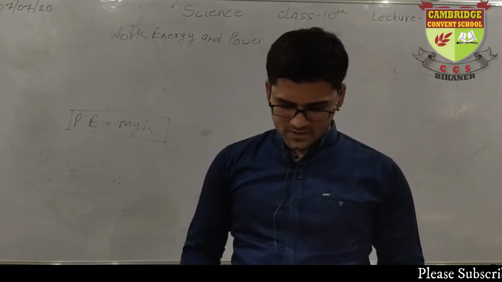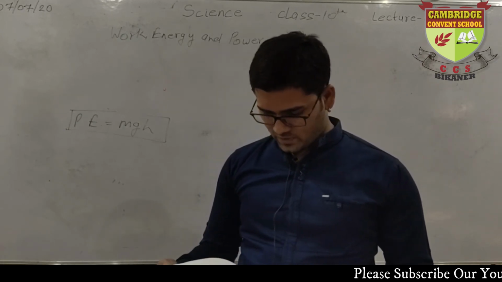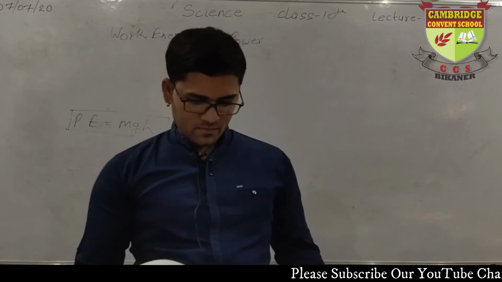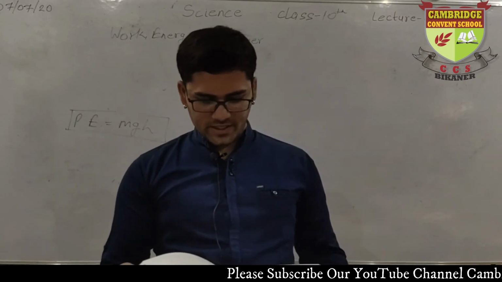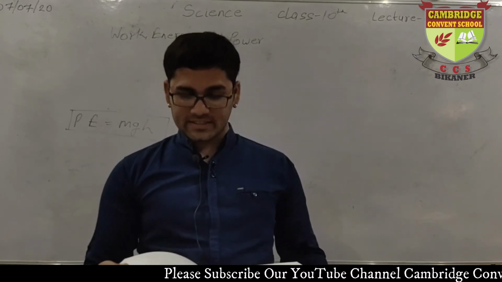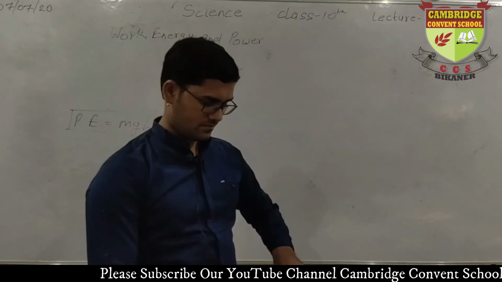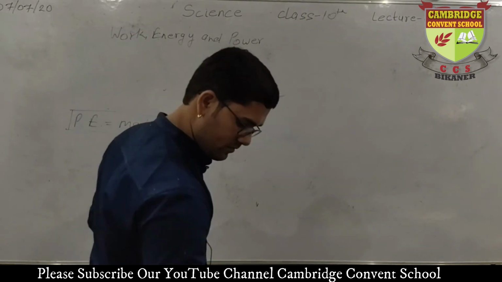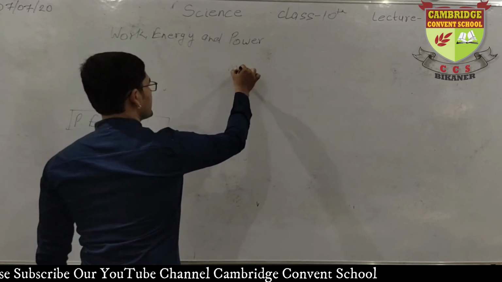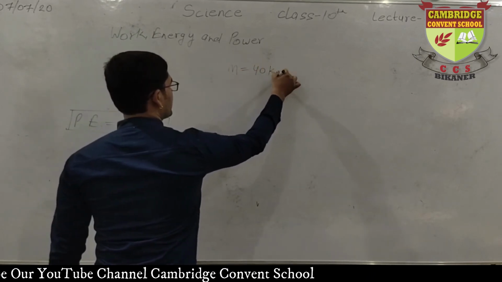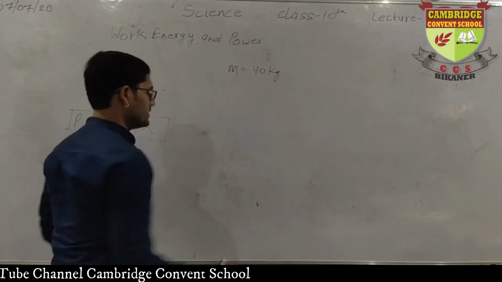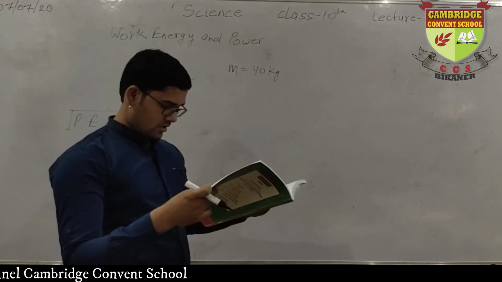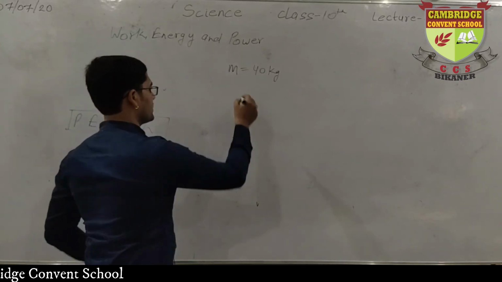So our first question based on this formula is: a machine takes an object of 40 kg mass to a height of 10 meter.